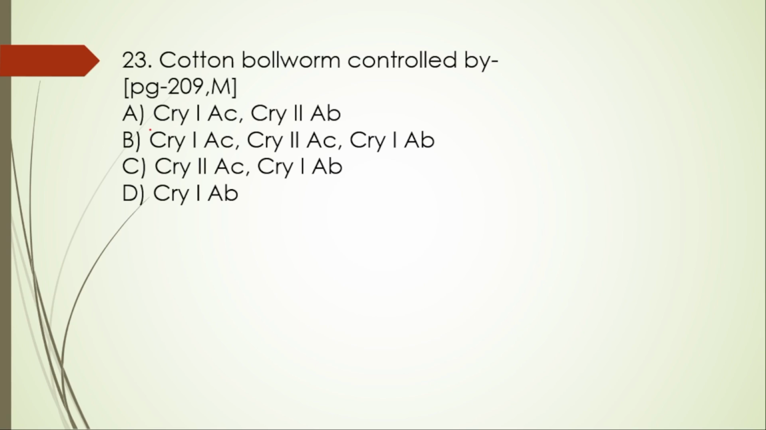23rd one. Cotton bollworm is controlled by Cry1AC, Cry2AB, Cry1AC, Cry2AC, Cry1AB, Cry2AC, Cry1AB, Cry1AB. Here the right option is option A, Cry1AC, Cry2AB. Cry1AC and Cry2AB are specific genes producing toxins that are effective against the cotton bollworm, whereas Cry1AB is for corn borer.